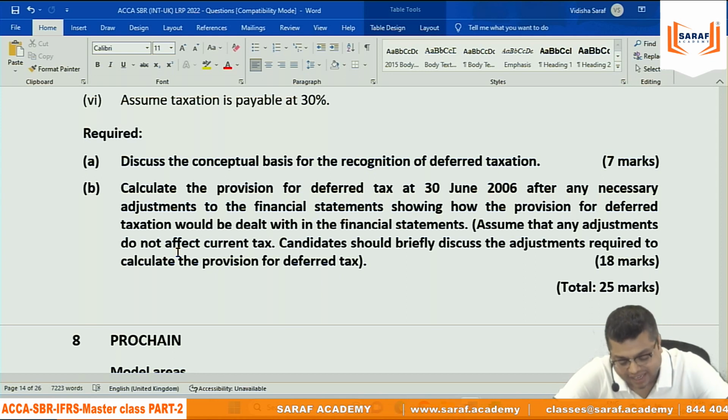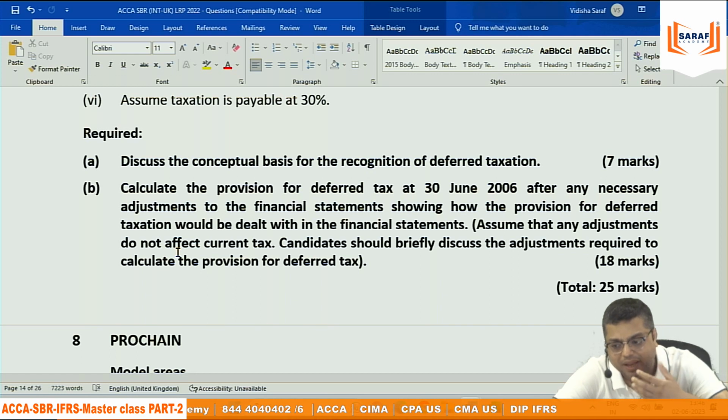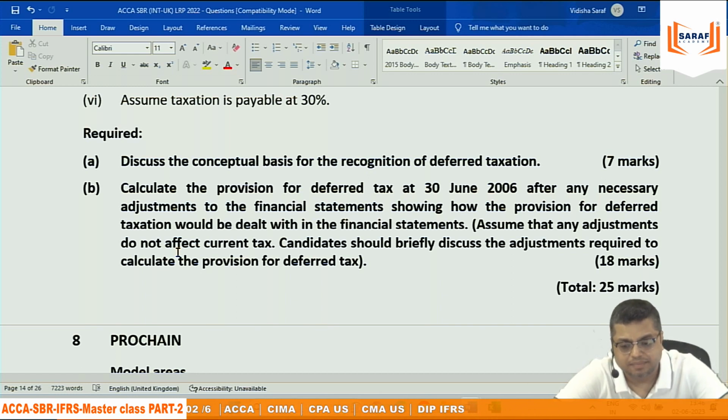So I was saying that the deferred tax story is mainly saying that when you are preparing your books of accounts, you are recording your income and expenses. The same rule doesn't apply for paying income tax to government. The government all over the world considers some items on a cash basis, and some, even though received in advance, are still income. So government income tax rules are different from the accounting rules.